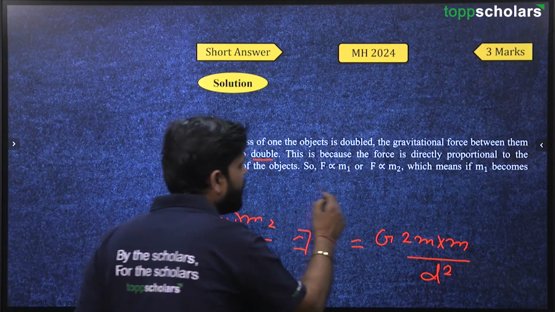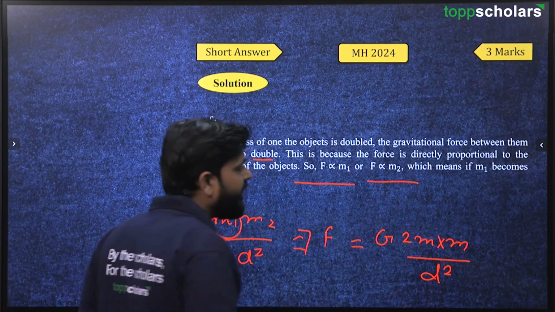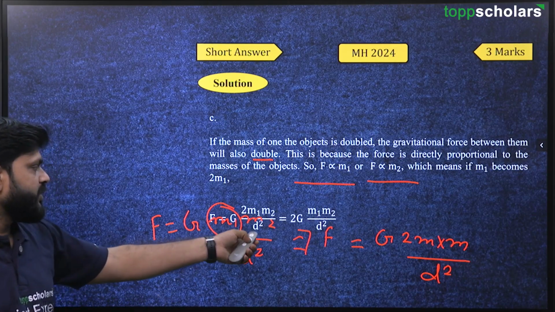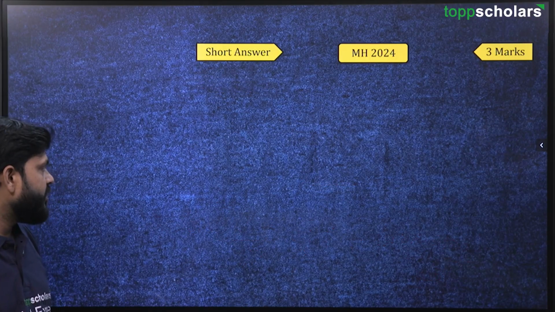So F is directly proportional to m1 or m2, which means m1 becomes 2m1 now. So we have written 2G m1 m2 upon d square.